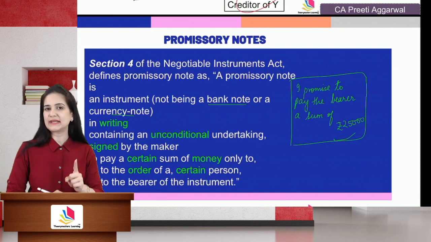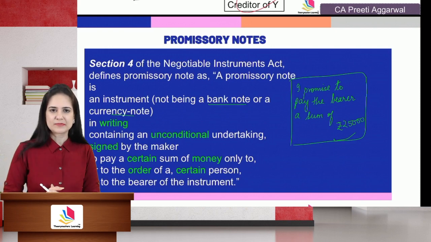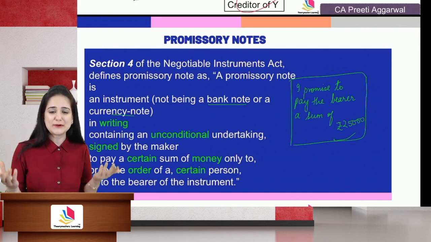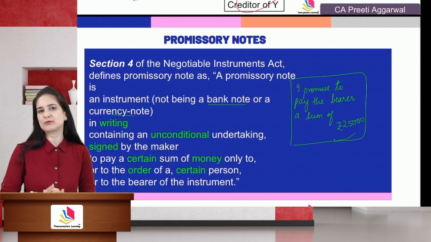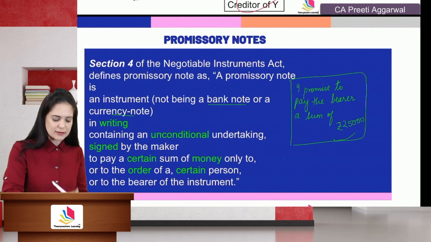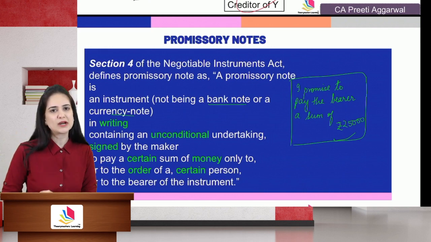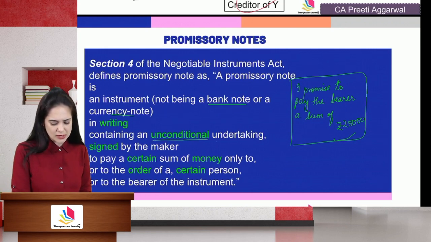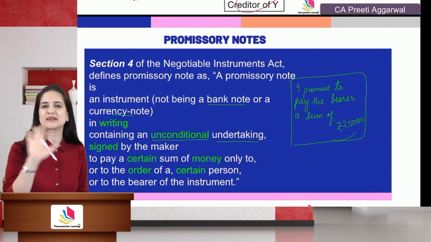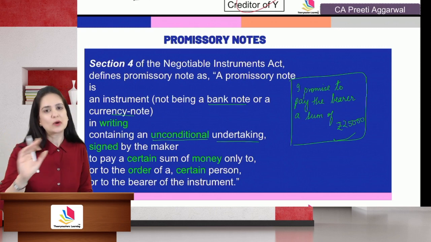It should be in writing, because writing can be negotiated further. How will you negotiate? How will you endorse an oral promise? Oral promise may be a contract, but it cannot be a valid promissory note, because these negotiable instruments have to be in writing so that we can negotiate them further. It contains an unconditional undertaking. It means no conditions are attached. Instruments should be negotiated at all events.